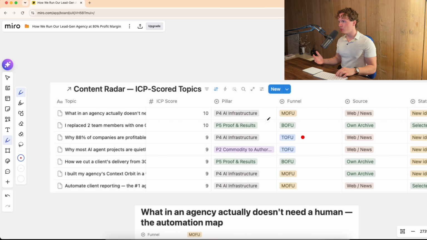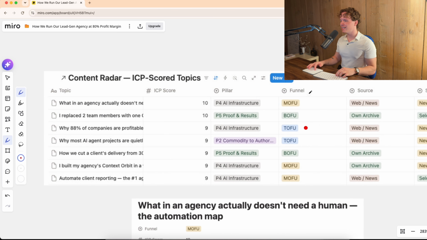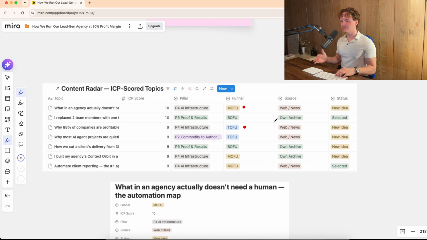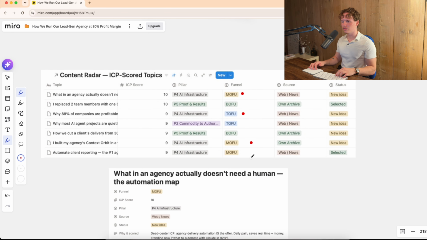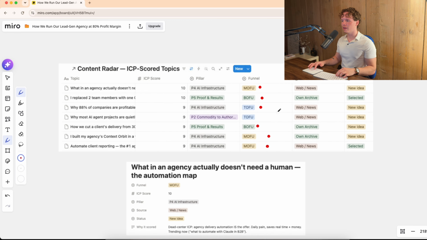And then next of all, tomorrow, Wednesday, which means, okay, now we want to go for middle funnel. Let's actually take the 10 out of 10. What in an agency actually doesn't need a human, the automation map, which is exactly that topic. So that is next up what we're going to distribute for Wednesday. For then Thursday, again, middle funnel. Let's take, for example, I'll build my agency's context orbit, or no, automate client reporting. That's for Thursday. And then same thing with bottom of funnel for Friday and Saturday.